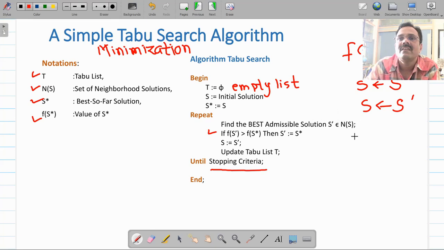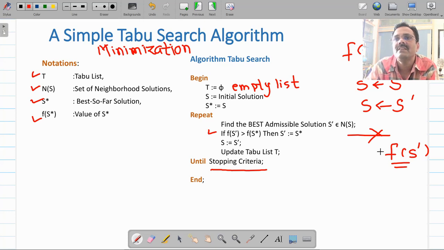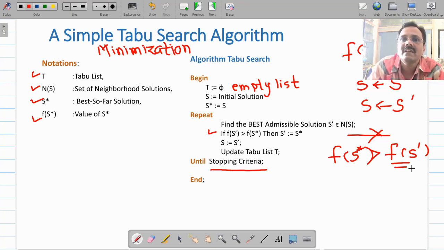If you find another possibility, where F of S dash is a better node, that means the value of F of S dash is less than the value of F of S star, then S dash is better, so this part will not be executed.